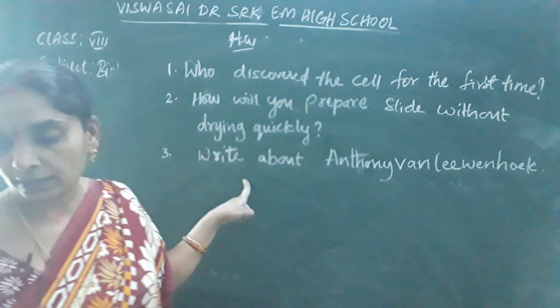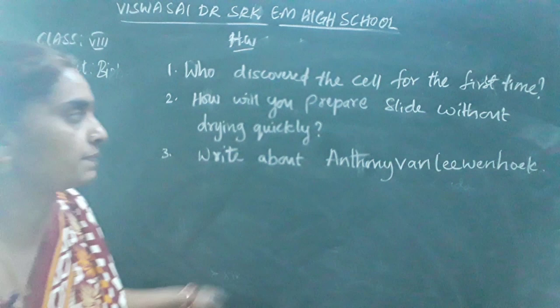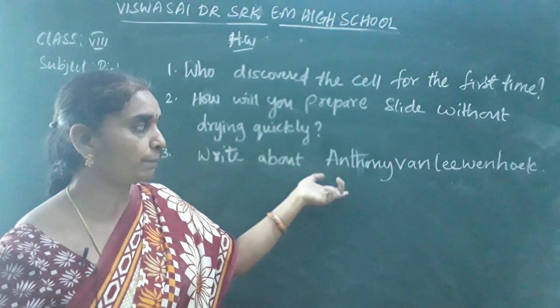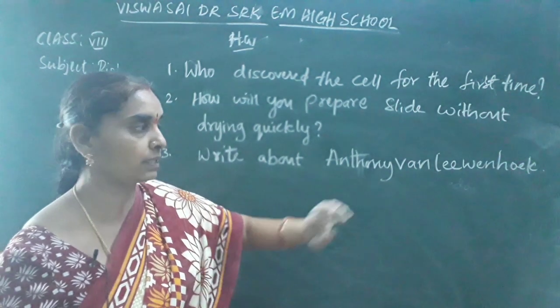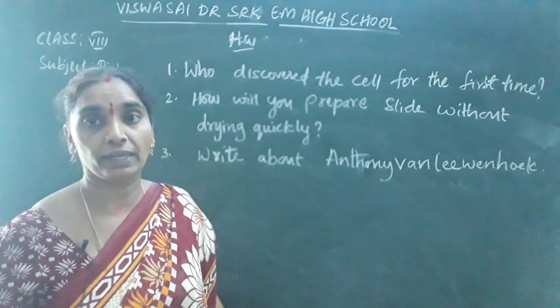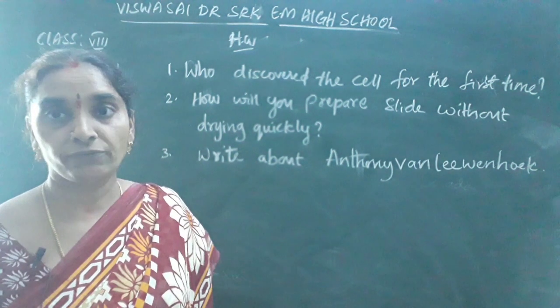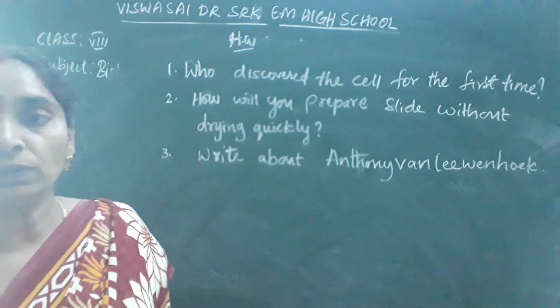He observed through his simple magnifying microscope, and used a magnifying lens to observe the living world for the first time. So you are going to write about it.